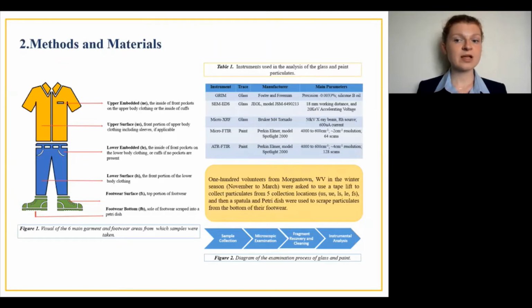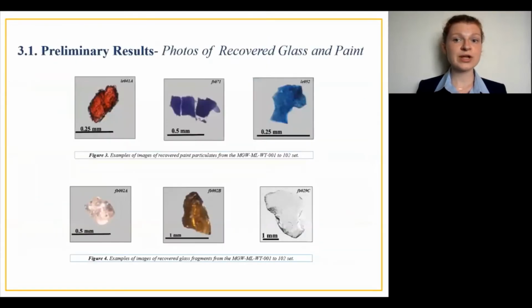For example, paint can be classified as architectural or automotive, while glass can be classified as sheet, window, or container glass, providing valuable context in the assessment of the origin of a sample in a case. Figures 3 and 4 display paint particulates and glass fragments, respectively, that were recovered from the Morgantown winter sampling set. The majority of the residues were microscopic and smaller than 1 millimeter in size.